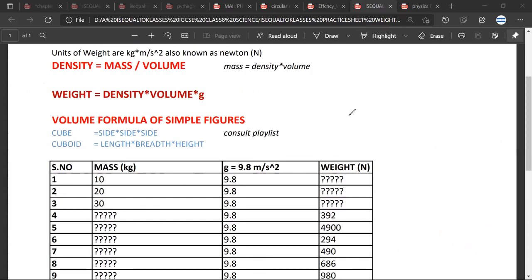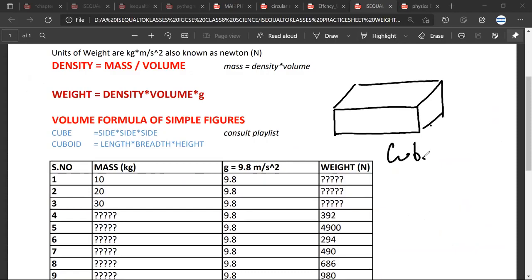And just to make your life miserable, your teacher has taken a few examples where he has taken a cuboid. Now, if I give you the length, breadth, and height of a cuboid, will you be able to find the volume, Mr. Ariman? Yes, sir. Mr. Satya? Yes, sir.